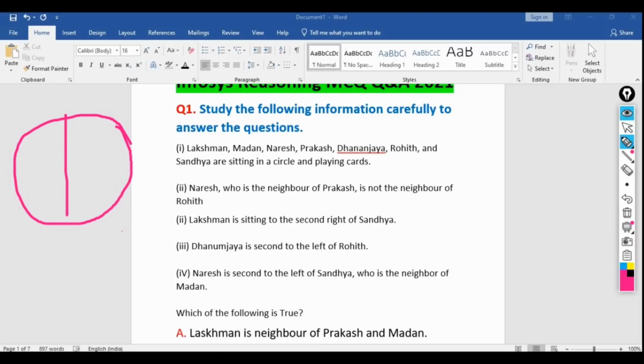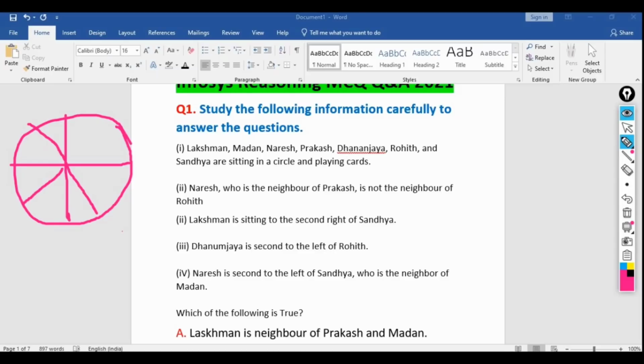So 7 people are sitting here. Suppose this is the center and they are facing the center only because they are playing cards. So 4 people, then 6 people, and suppose the 7th person is here. So now Lakshman, Madan and Naresh, yeah, Naresh, who is neighbor of the Prakash, is not neighbor of the Rohit.